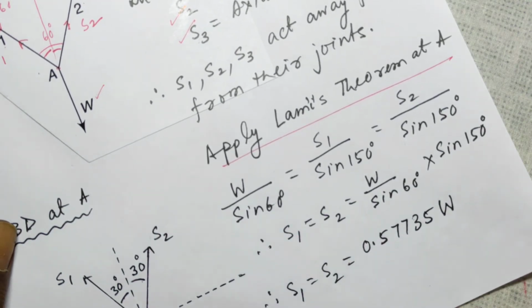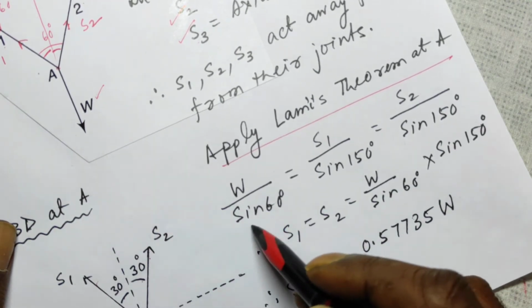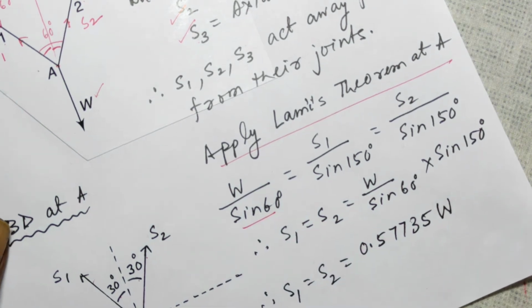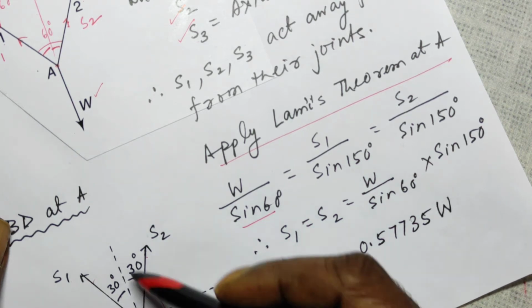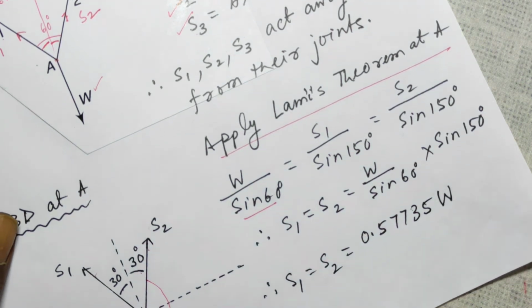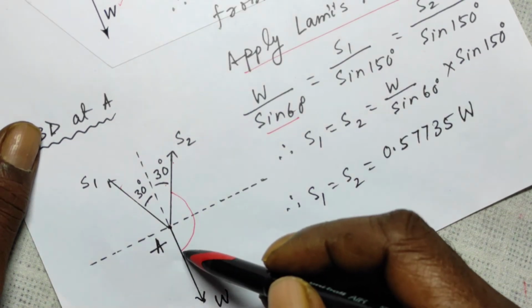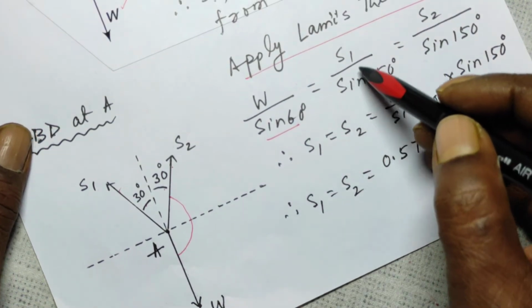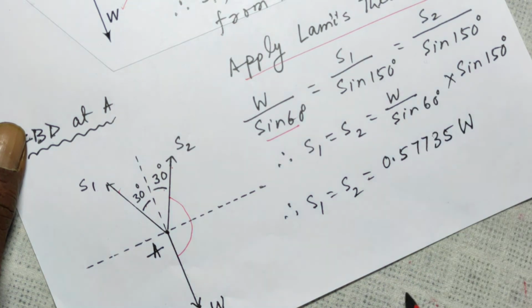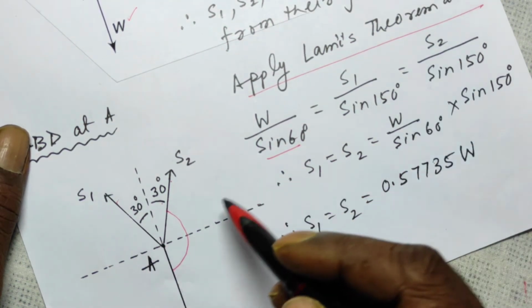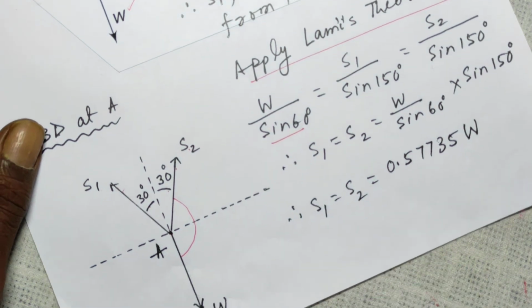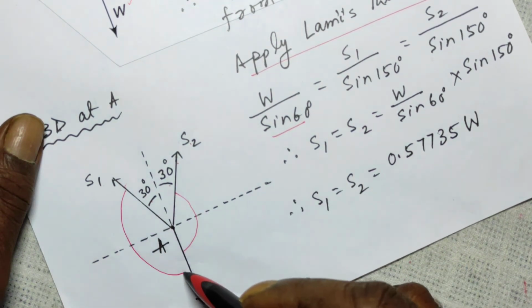So W over sine of this angle, that is sine 60, is equal to S1 over sine of this angle, 180 minus 30, that is sine 150, which is equal to S2 over sine of this angle.